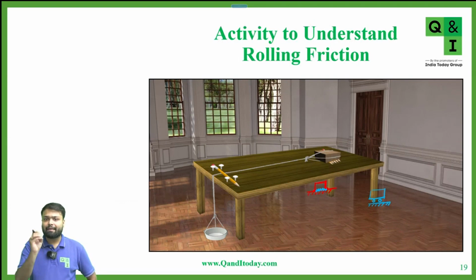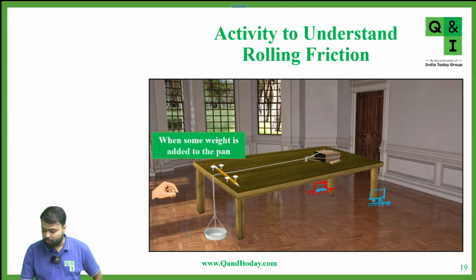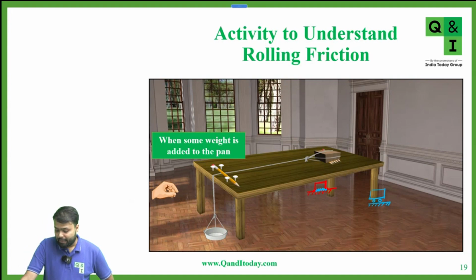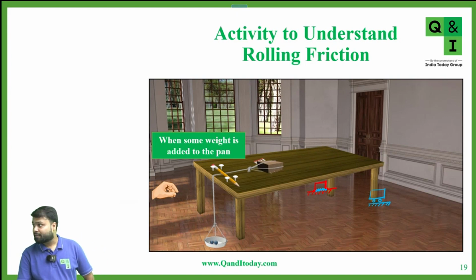Now I'm repeating the same activity here again. Again, I'm adding weight to the pan. Okay, there is a block. Now we add some weight to the pan. We added one ball. Now we added two balls, and after adding the two balls, this block starts moving.